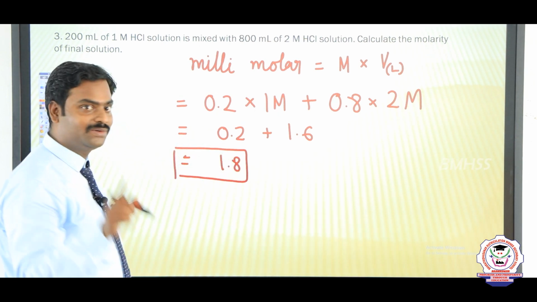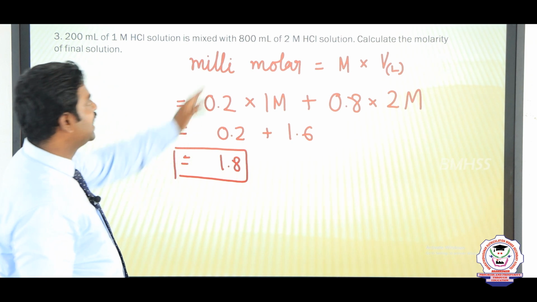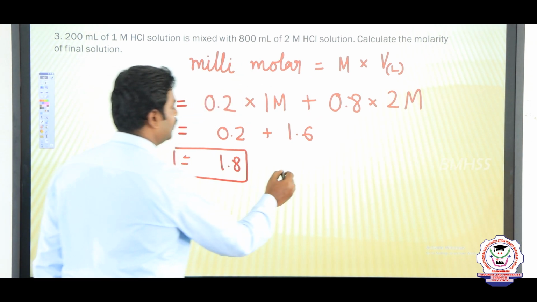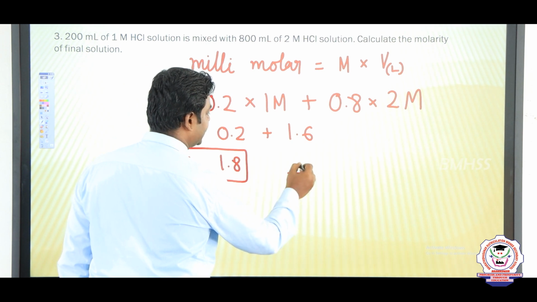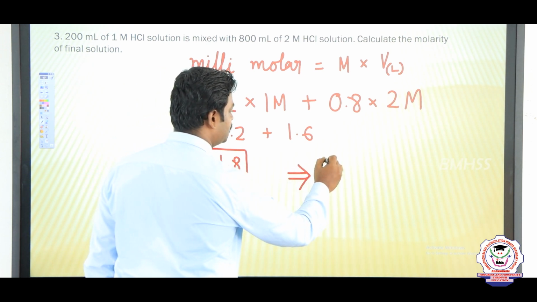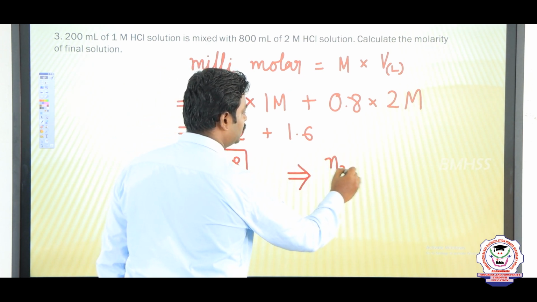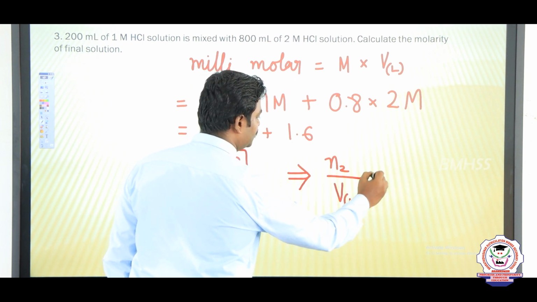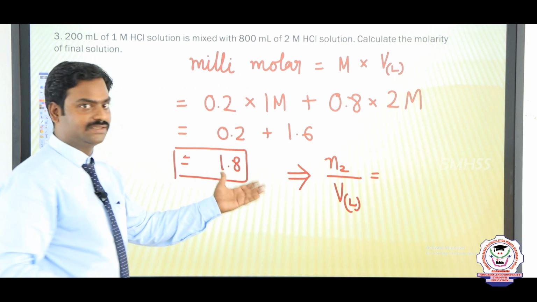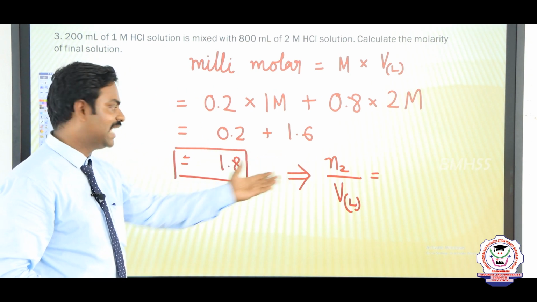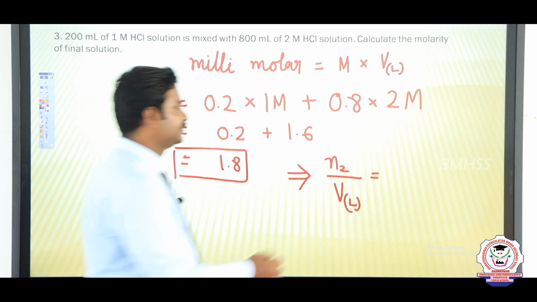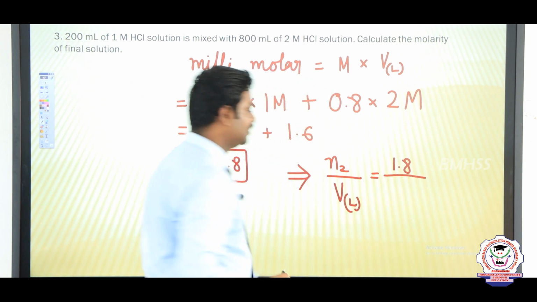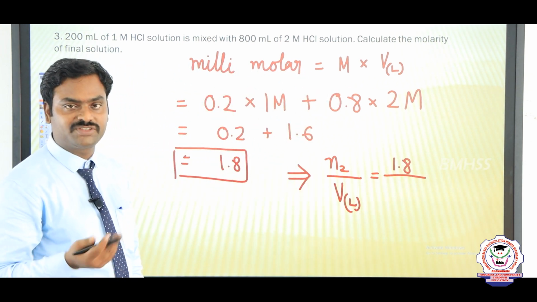Now, what is molarity again? They are asking for the molarity of the resultant solution. Using this 1.8, molarity is equal to N2 by volume in liter. The moles of solute is 1.8, divided by the volume. What is the volume of the solution now?